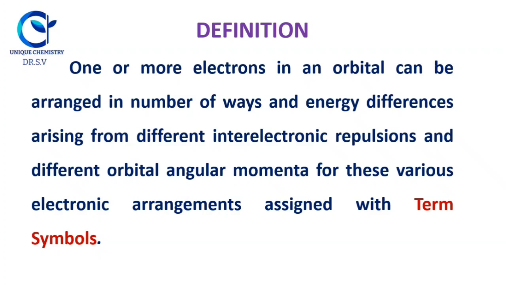So now we understand how we define the term symbol. One or more electrons in an orbital can be arranged in a number of ways, and the energy differences arising from different electronic repulsions and different orbital angular momenta for these various electronic arrangements are assigned with term symbols. For example, if one electron is present in the d orbitals, that electron can be placed in dxy or dyz or dxz or dx squared minus y squared or dz squared. So there are 5 arrangements of one electron in the d orbital, so there are 5 degenerate energy states for that one electron.